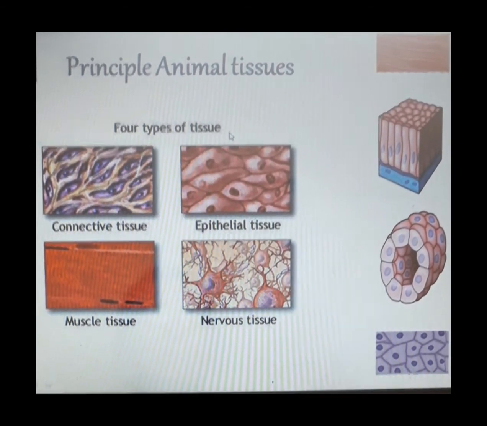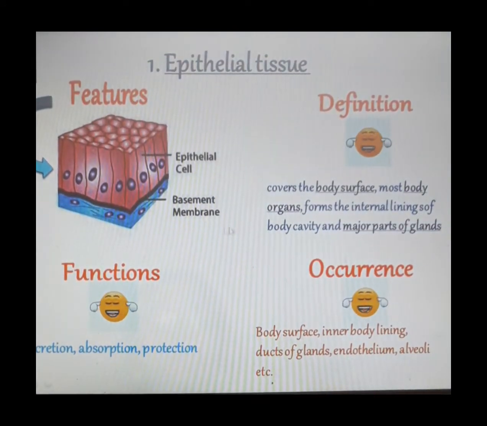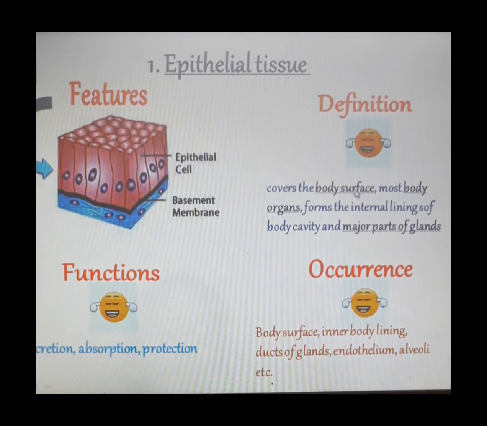Okay, so now we will start with the first type of principal tissue, epithelial tissue. Now let us define what is epithelial tissue. Epithelial tissue is the one that covers the body surface, that covers most of the body organs, forms internal linings of body cavity and forms major parts of glands.